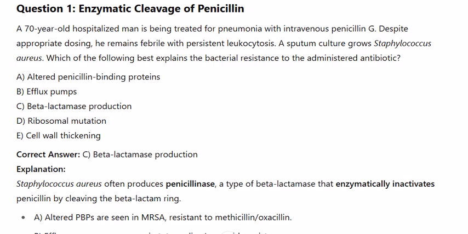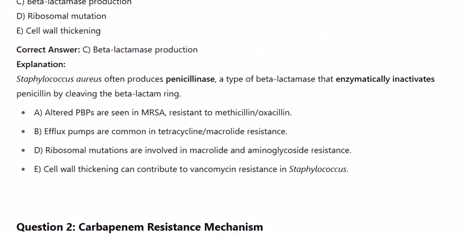Explanation: Staphylococcus aureus often produces penicillinase, a type of beta-lactamase that enzymatically inactivates penicillin by cleaving the beta-lactam ring. A. Altered PBPs are seen in MRSA, resistant to methicillin and oxacillin. B. Efflux pumps are common in tetracycline and macrolide resistance. D. Ribosomal mutations are involved in macrolide and aminoglycoside resistance. E. Cell wall thickening can contribute to vancomycin resistance in Staphylococcus.